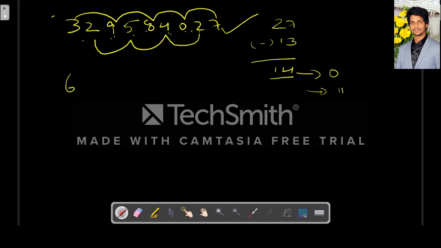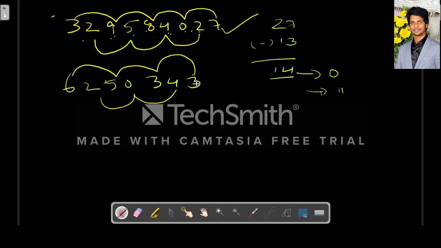Let's take one more example, 6250343. First we map the digits at odd places: 3, 3, 5 and 6. Next, even places. What is the sum of digits at odd places? 3 plus 3 is 6, 6 plus 5 is 11, 11 plus 6 is 17. Next, 4 plus 0, 4 plus 2 is 6, and 17 minus 6. So this difference is 11. Hence this number is divisible by 11. I hope it is clear.